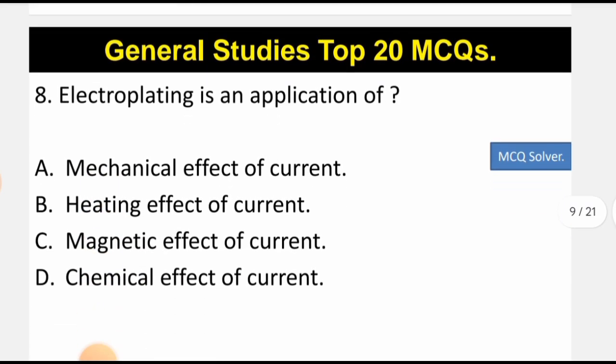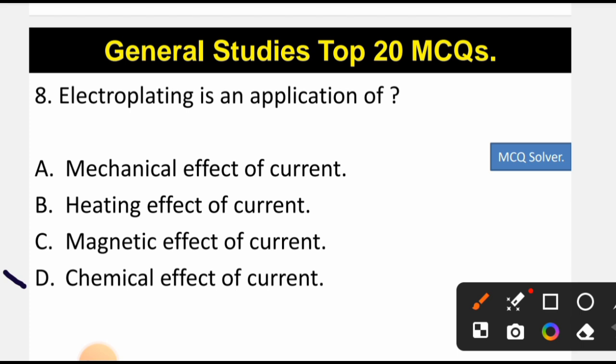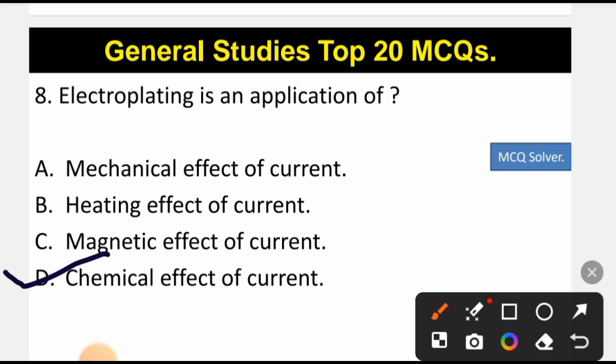Now let's move to question number 8. Electroplating is an application of, so the correct option is option D, that is it is a chemical effect of current. Electroplating is used in various industries, like to make the car's metal body which is prepared during car manufacturing. At that time electroplating is used, and in various other processes as well, and it works by the chemical effect of current. So D is the correct option.